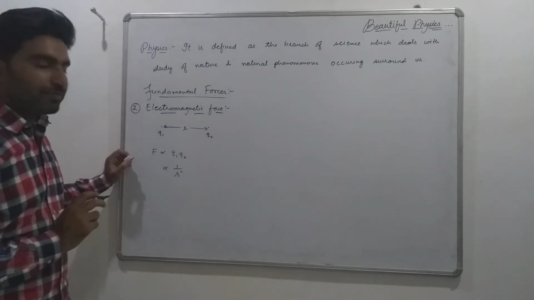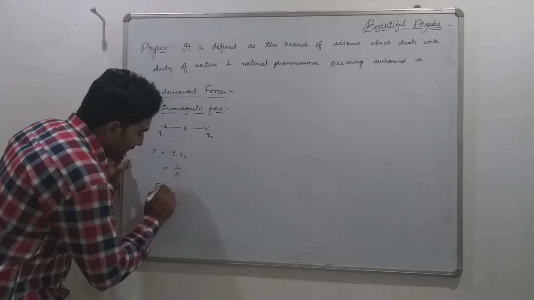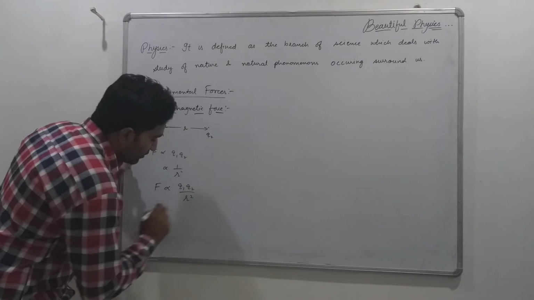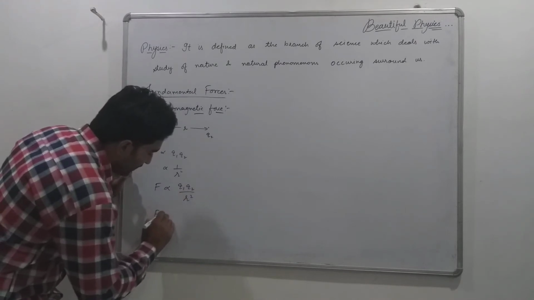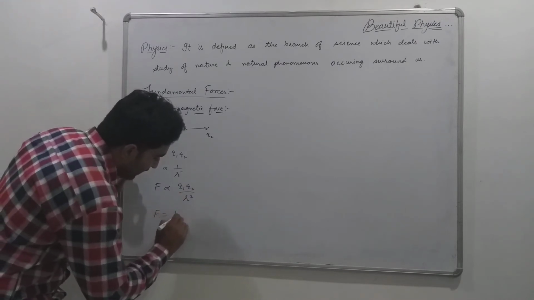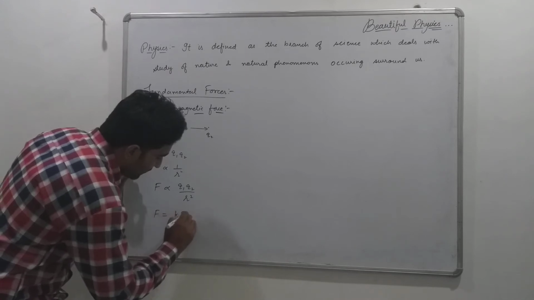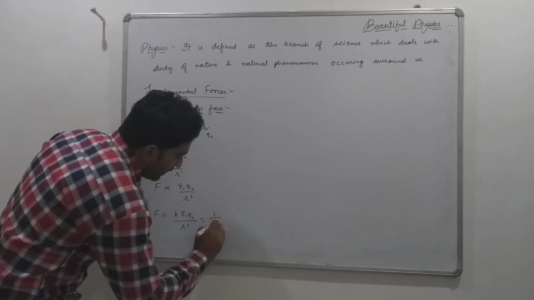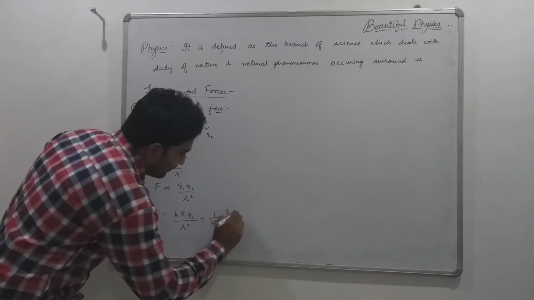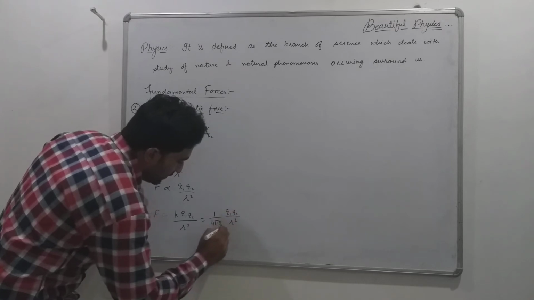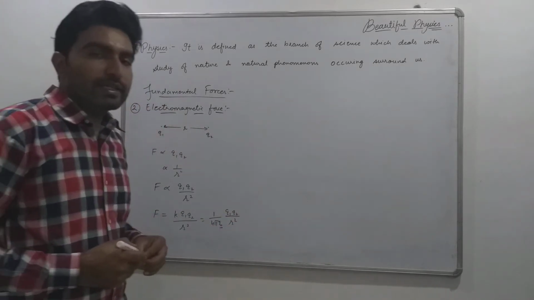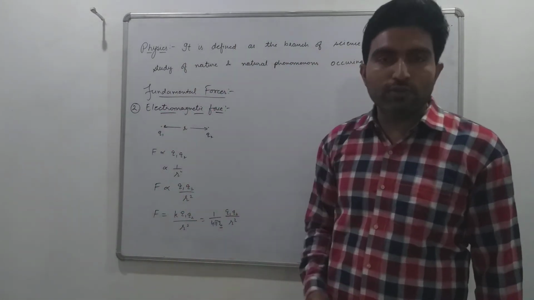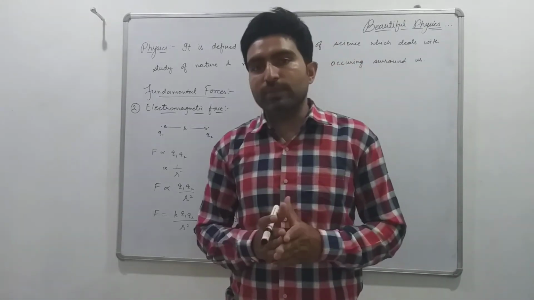of distance between them. So when we combine these terms we have F is equal to Q1 Q2 by R square, and when we remove the proportionality symbol then we have a constant K, which is known as the electrostatic force constant, and its value is 1 by 4 pi epsilon naught. So F is equal to 1 by 4 pi epsilon naught times Q1 Q2 by R square. Here epsilon naught is known as the electrical permittivity of free space. So this is the electrostatic force existing between the two charged particles.